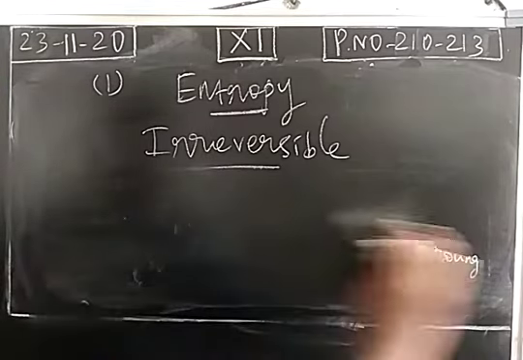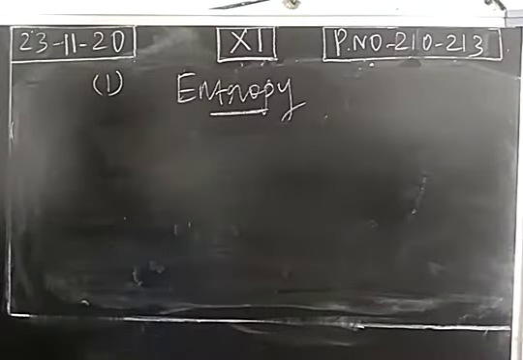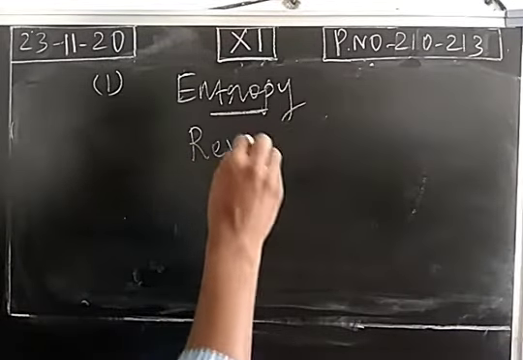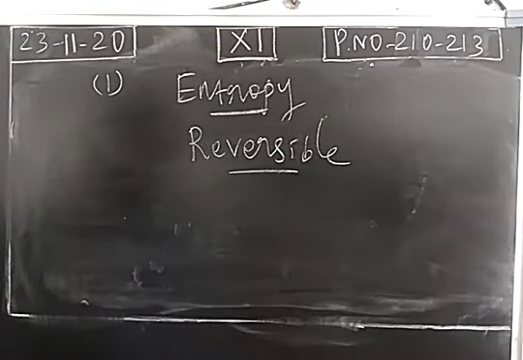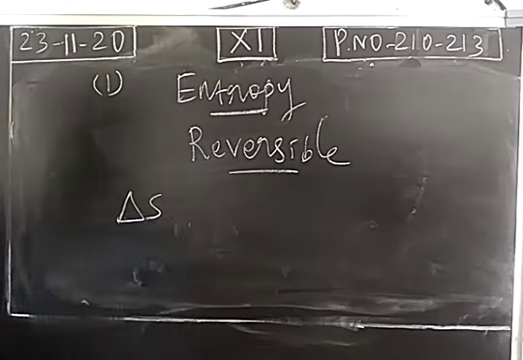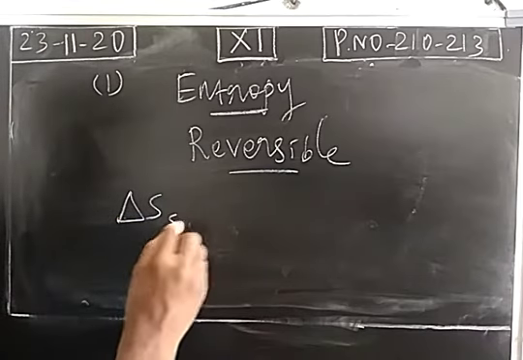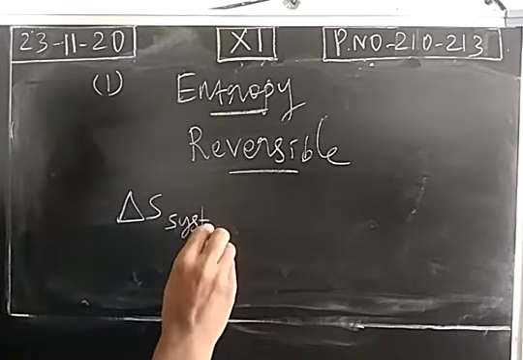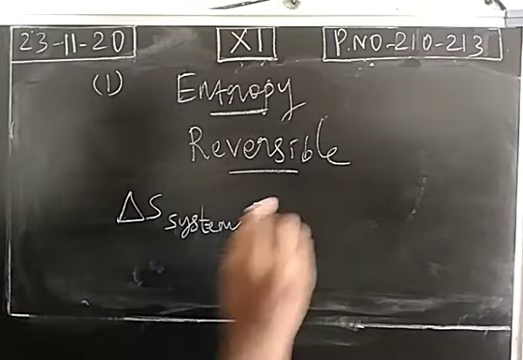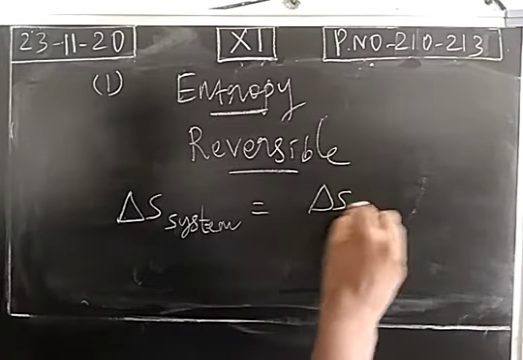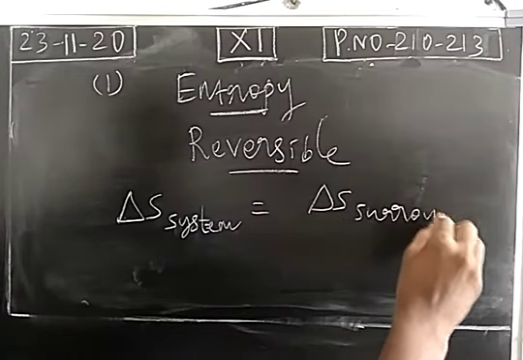What about a reversible process? When you consider a reversible process, in the forward process, randomness increases. So entropy change of the system will be a positive value. Then entropy change of the surrounding will be a negative value.